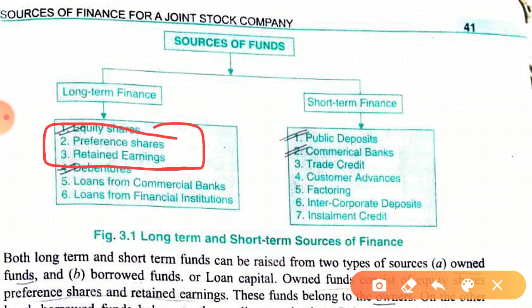So these three are own funds, and all the rest are borrowed funds. That means they are external liabilities. Clear? And these three are internal liabilities. You know the difference between internal liability and external liability. As you know, capital is also an internal liability for a sole proprietorship. So this is capital, or you can say own fund. Internal liabilities are only these three: equity shares, preference shares, and retained earnings. Retained earnings are part of profits.